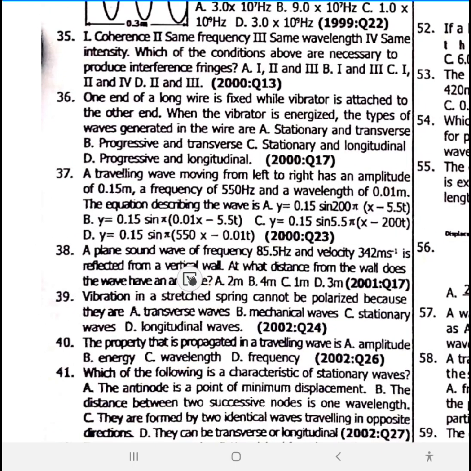A plane sound wave of, calculation. Vibration in a straight string cannot be polarized because it is longitudinal. 39, cannot polarize it, right, with stationary. Let me see. Okay, it can be polarized, it's actually stationary. 39 is stationary wave. Vibration in a straight string cannot be polarized because they are stationary waves. They are transverse and stationary.